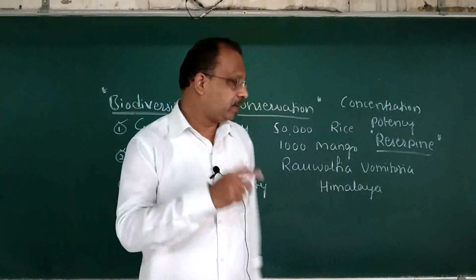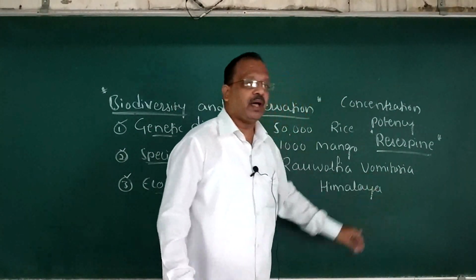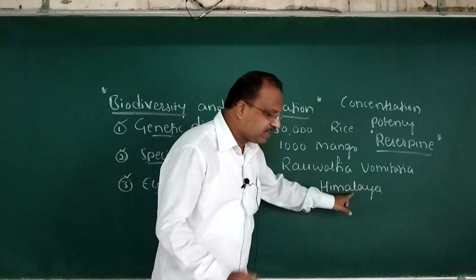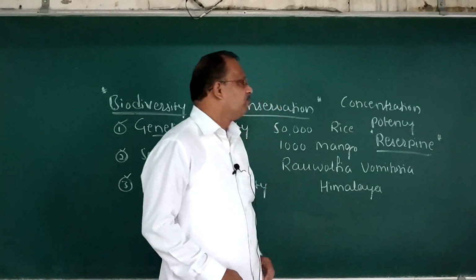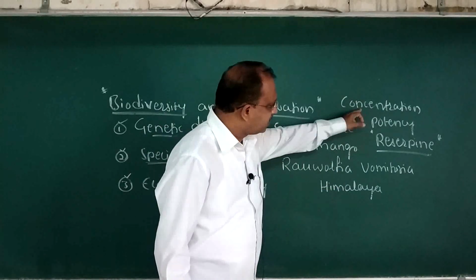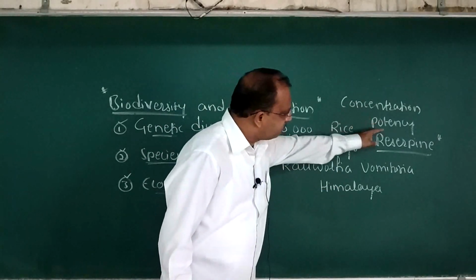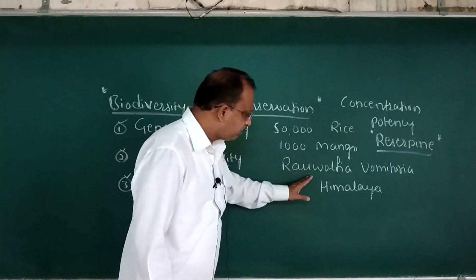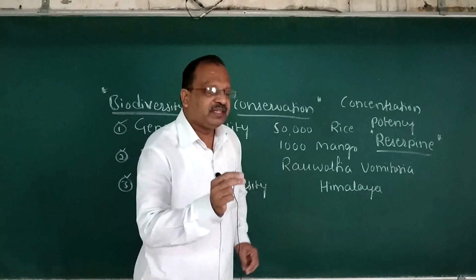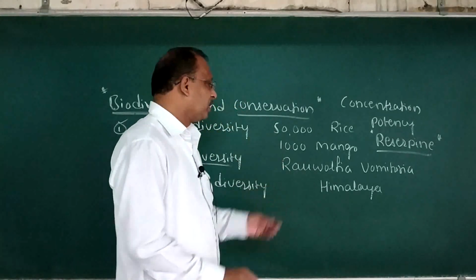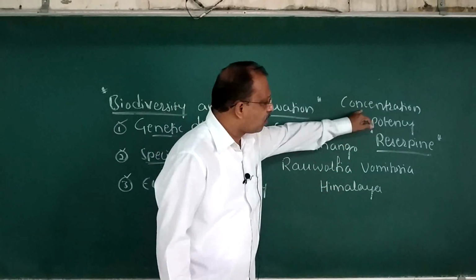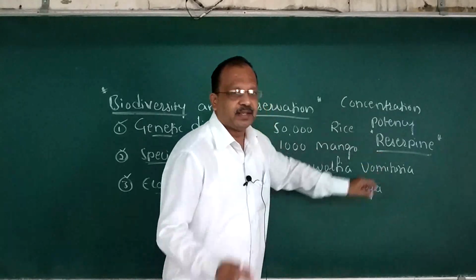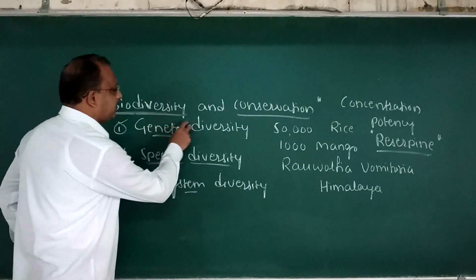Rauwolfia serpentina, which is growing in the different regions of the Himalaya, will show variation in the concentration and potency concerned with a chemical known as reserpine. That is mainly due to genetic diversity.